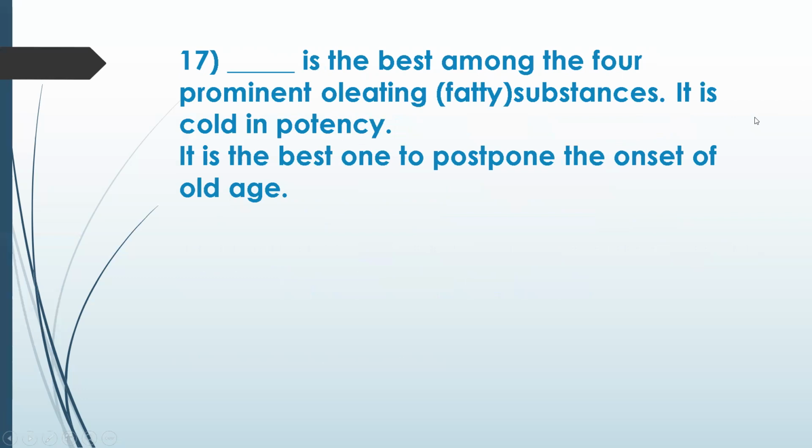It is the best among the four prominent oil-eating fatty substances. It is cold in potency. It is the best one to postpone the onset of old age. Honey. Ghee. Ghrita. It's the best among all the fatty substances, and it's best for daily consumption and postponing of old age. So daily consumption of a little bit of ghrita or ghee is recommended.